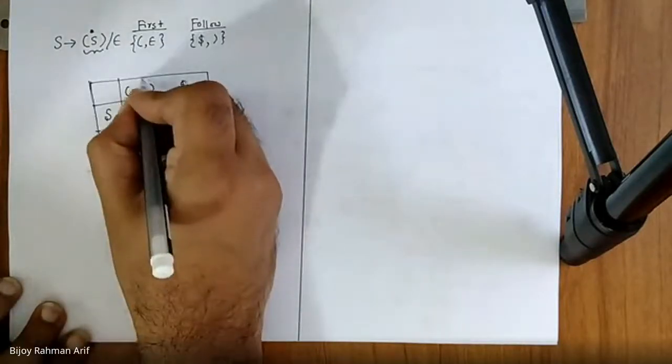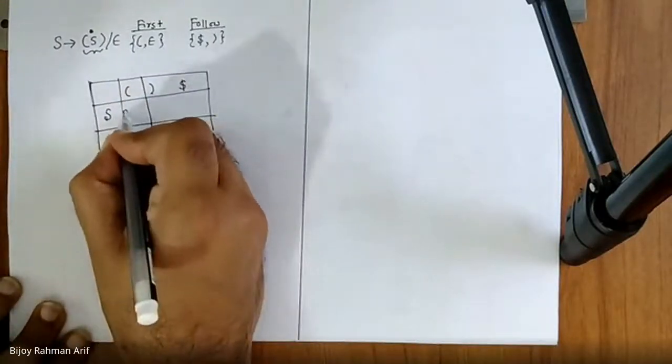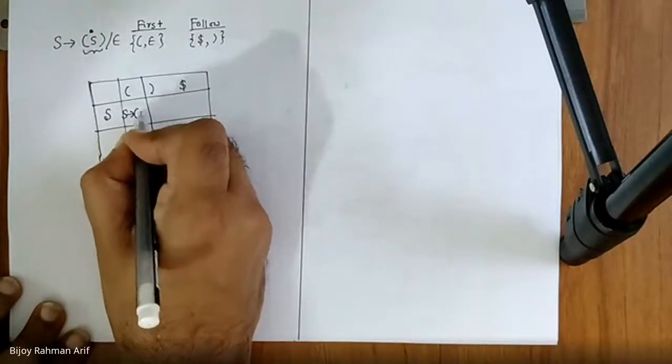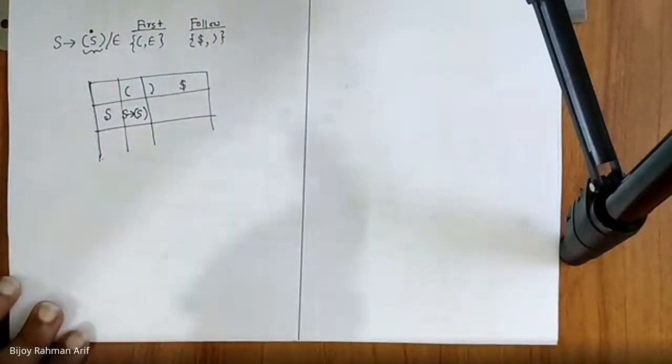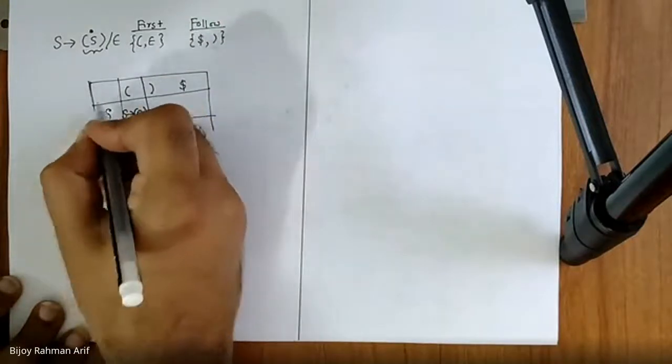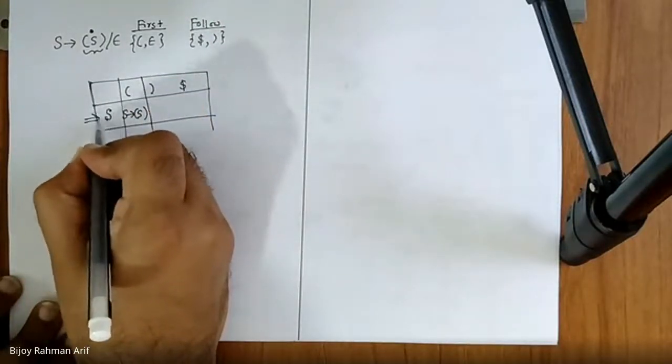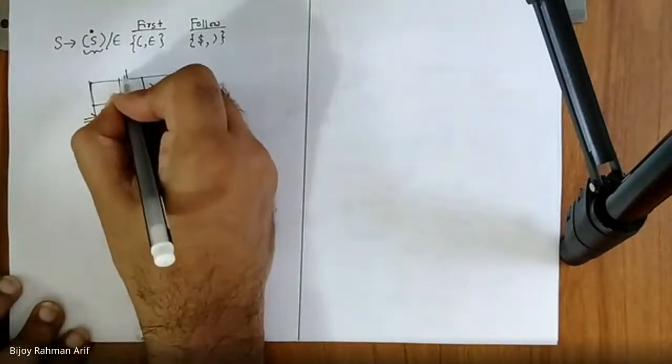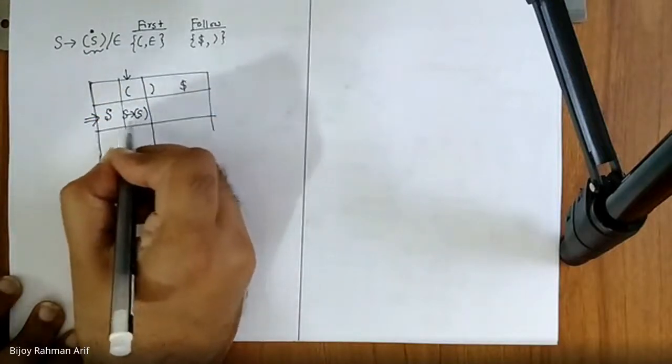So I'm going to put this rule here. S derives open parenthesis, S, close parenthesis. That means if somehow I encounter variable S and my lookahead is open parenthesis, I'm going to use this rule.